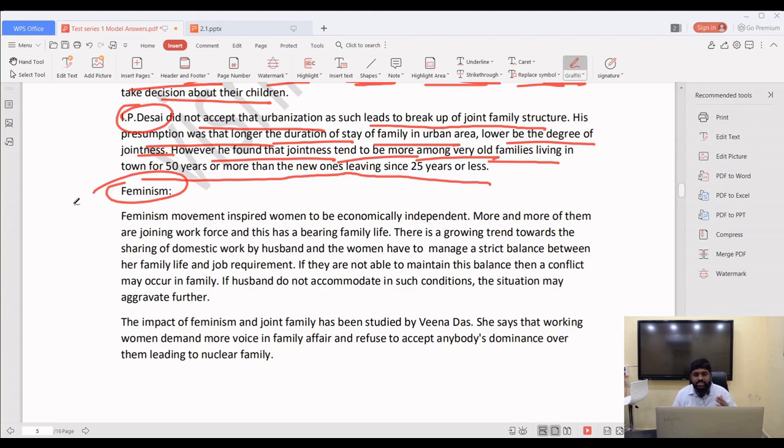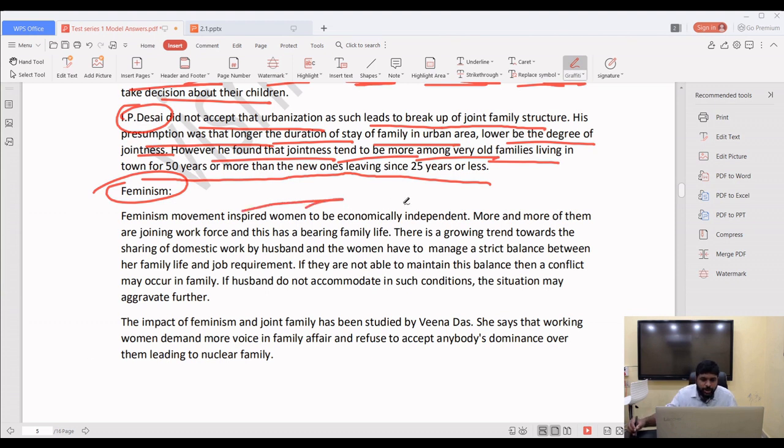The woman is getting equal education. The woman is entering into the decision-making process. Because of this, in the family system, the ego of the male is getting affected. Hence, the families are getting disintegrated. The positive is that the woman is getting empowered. The woman's role in the education of the children is increasing. Enculturation of the children is happening. Hence, the family is getting more advanced, making progress. At the same time, some traditional families are getting broken up.